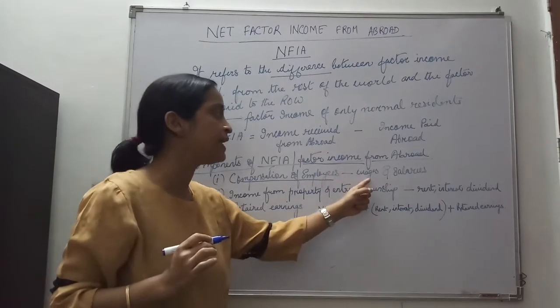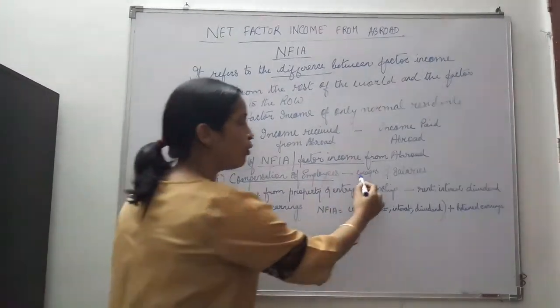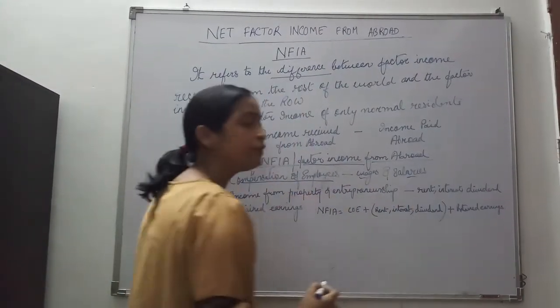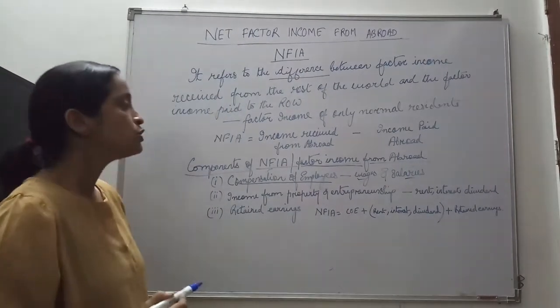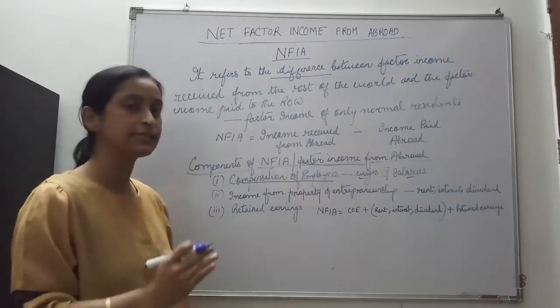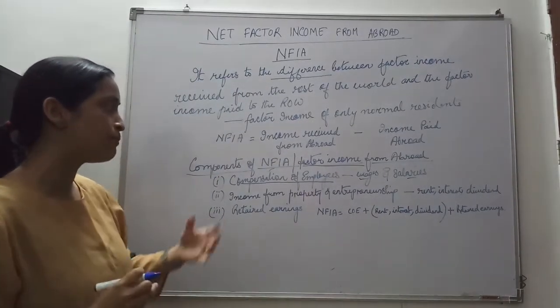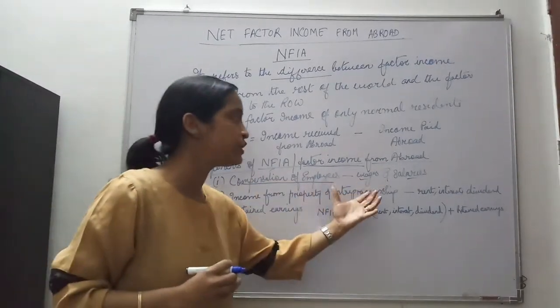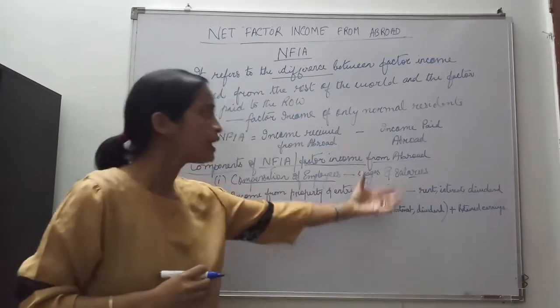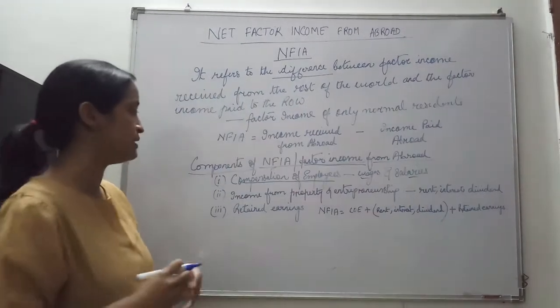The employees might get compensated in the form of wages or salaries. So those normal residents of India who are working outside as employees may be earning wages and salaries, and this is coming back to India.